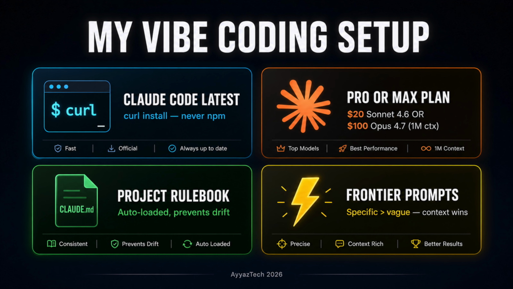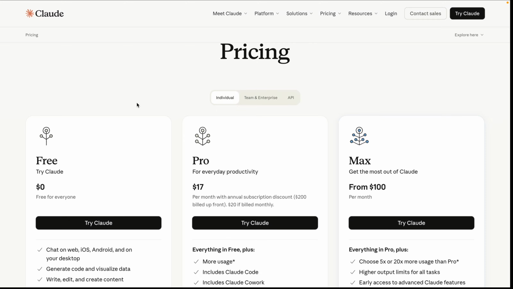So here is my exact vibe coding setup that you can copy today. Number 1 is Claude Code latest, installed with this command. Always, never use npm. The CLI is the engine. Number 2 is Claude Code Pro or Max plan. Pro is $20 per month and gets you Sonnet 4.6. Max is $100 per month and gets you Opus 4.7, 1 million context. That 1 million context window is what makes long iteration sessions actually work without drift.